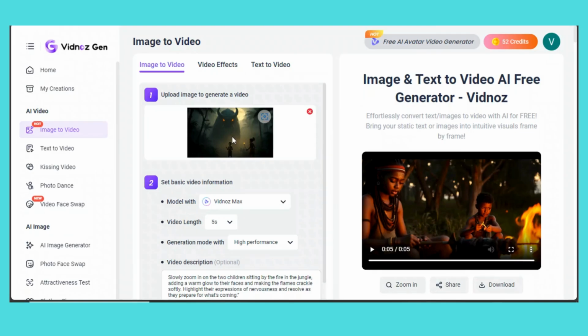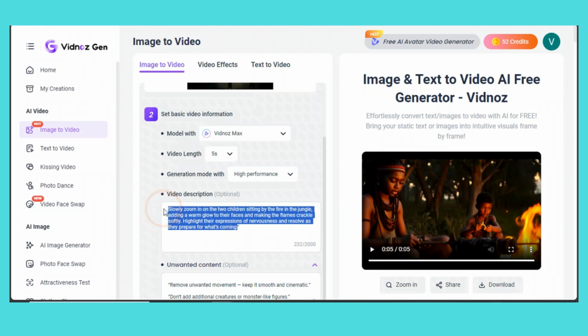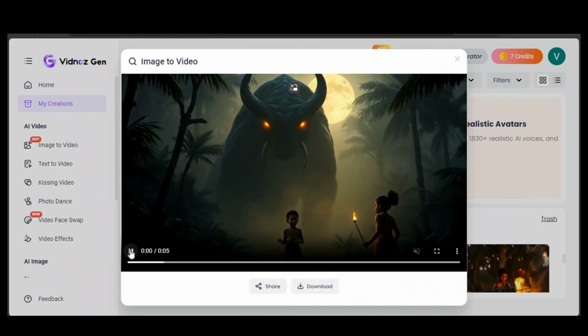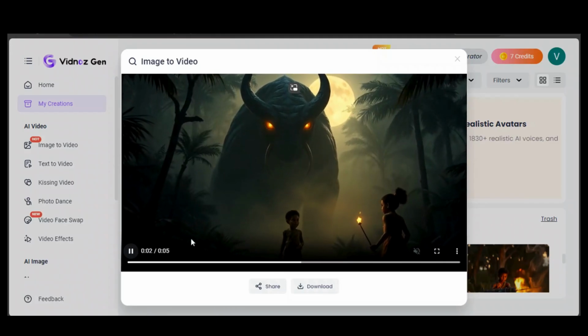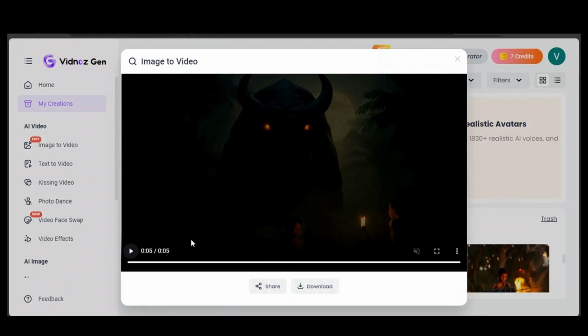Okay, so I just brought another image, so we're gonna just come here to the video description, and then I'm gonna just remove this one and then put the new one. Okay, let's have a look at some of the results that were generated by the Vidnoz Max Pro. So let's just click right here. So this is the second image that we created by the Vidnoz Max Pro.